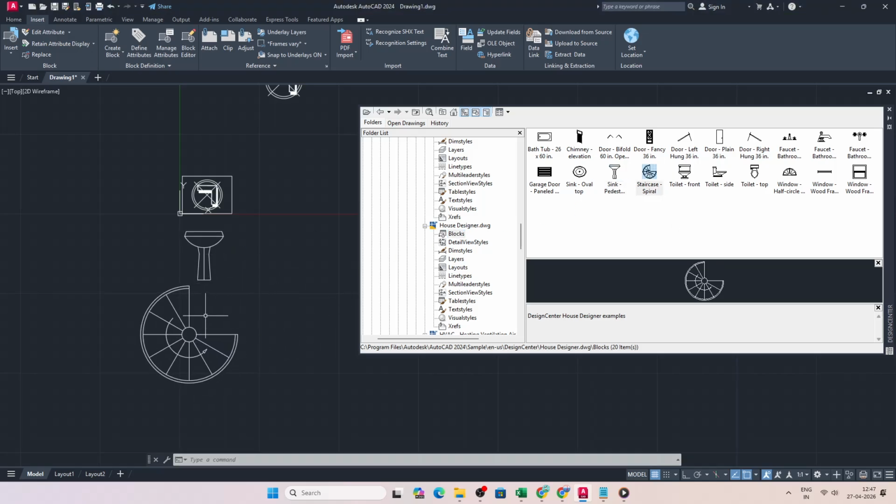For smooth results, keep the source folder organized and in a consistent location so the palette always knows where to find those blocks. Use the Blocks palette when you want to browse and insert on the fly, and use a custom tool palette when you want a curated, always available library.